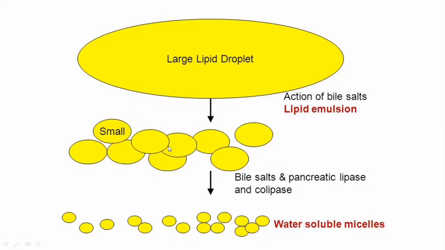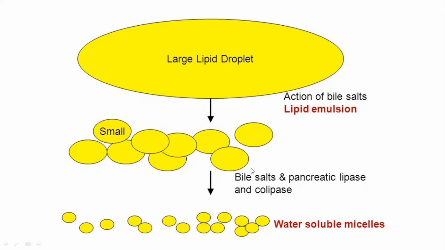So these small droplets also increase the surface area for the action of the enzymes, so that more enzymes could bind on them and convert them into smaller products. So these bile salts will bind the enzymes. Pancreatic lipases will bind on them and cause the digestion.